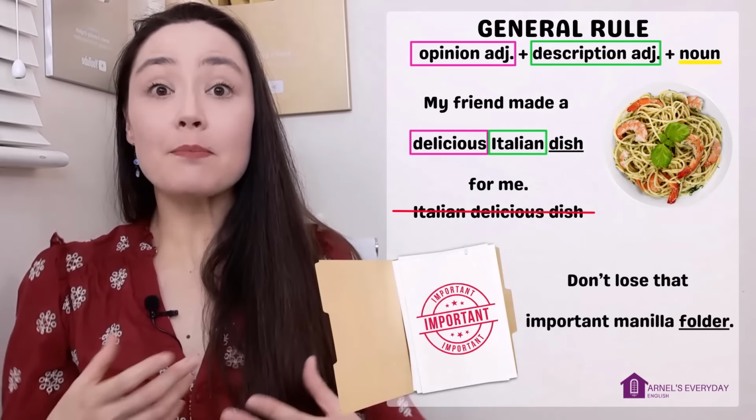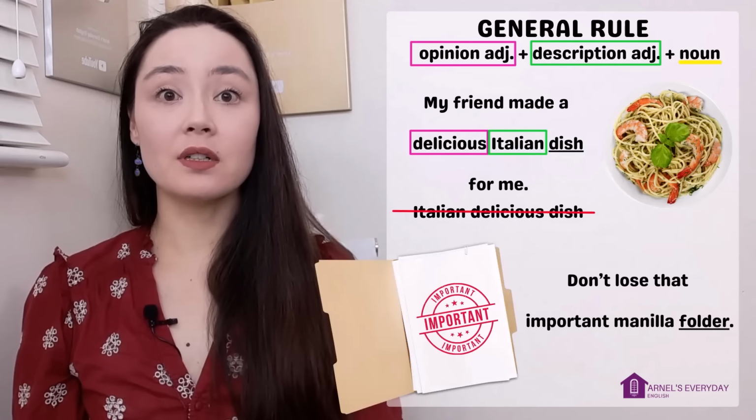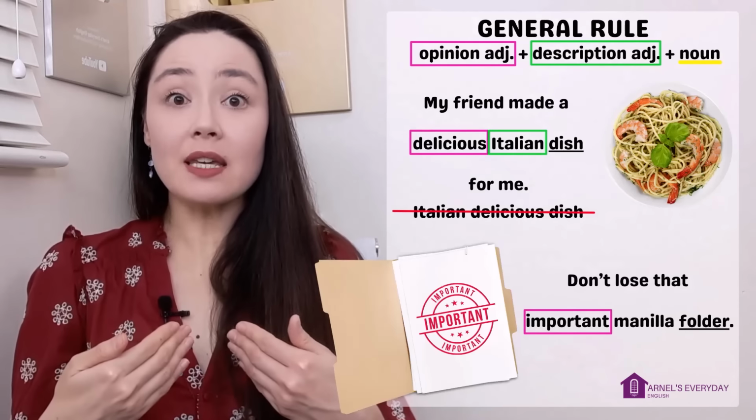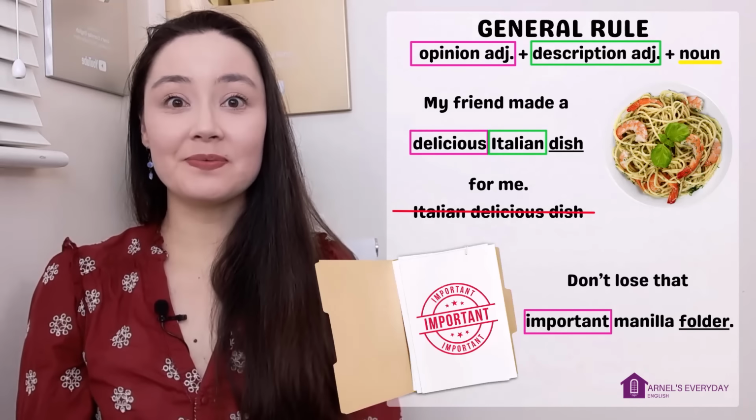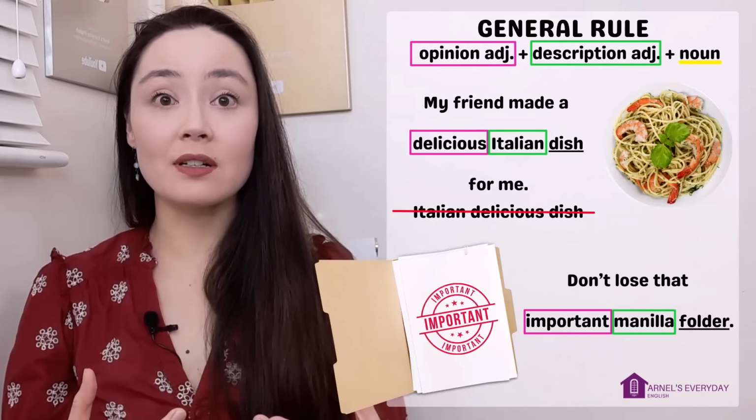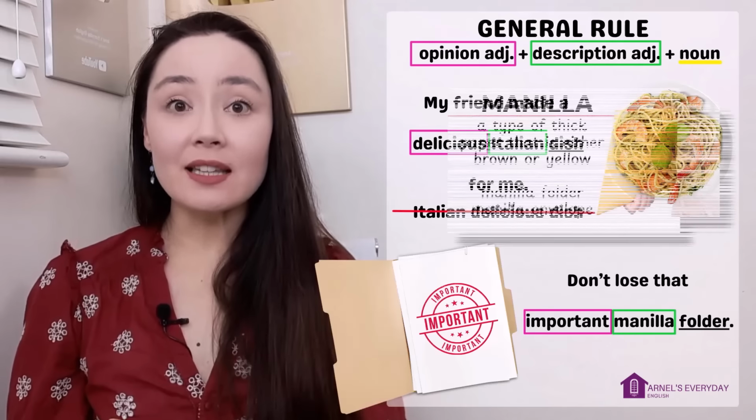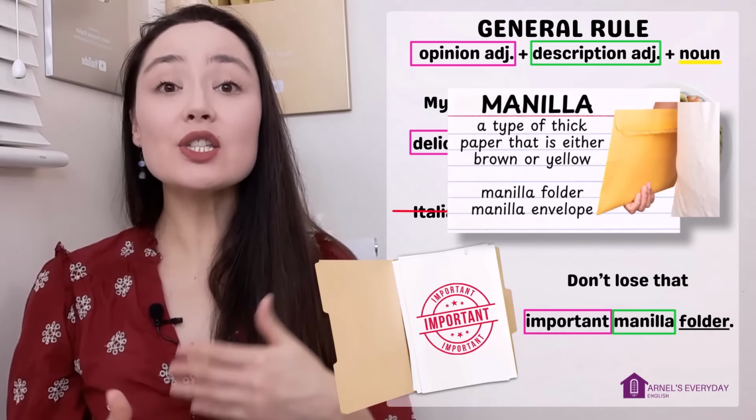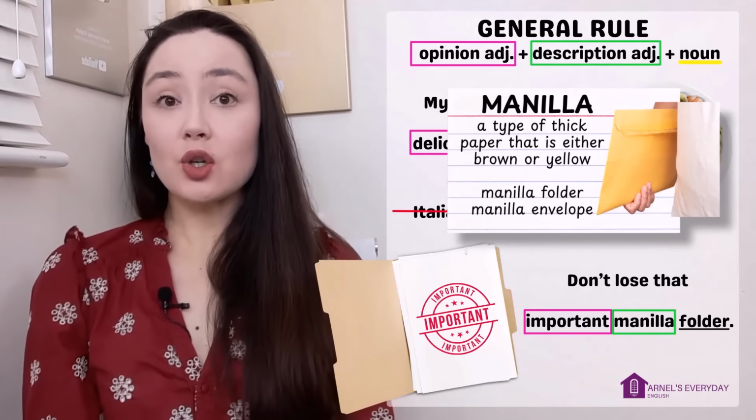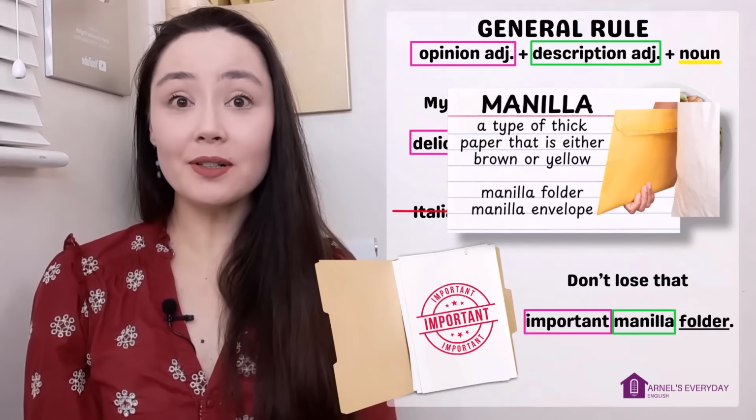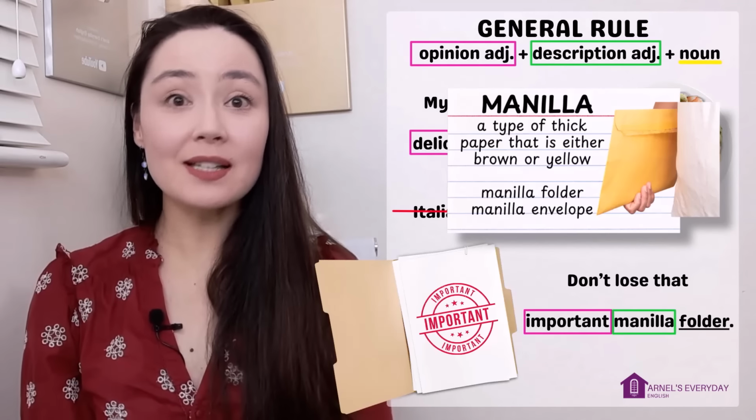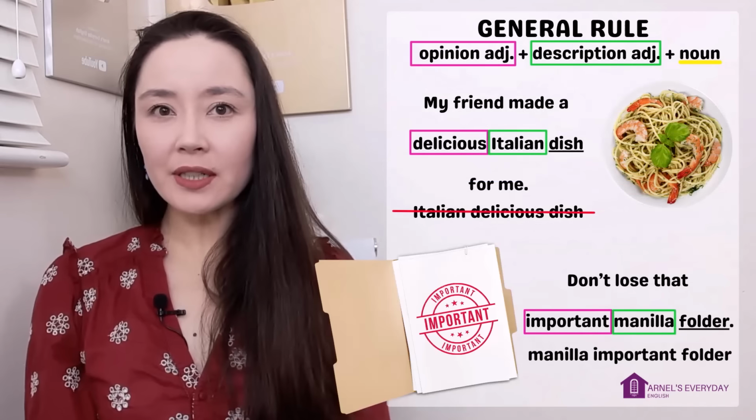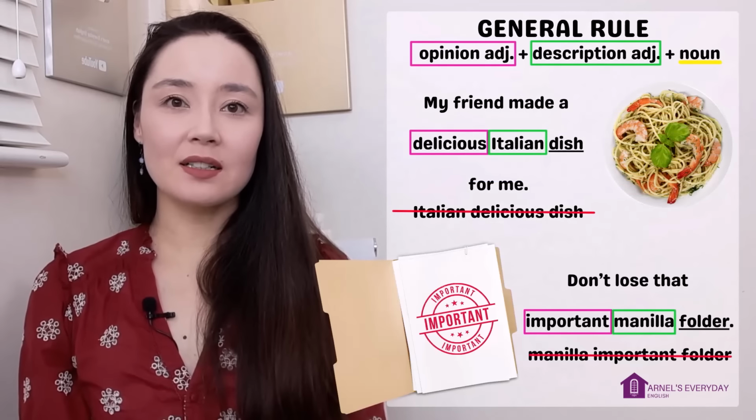Don't lose that important manila folder. Important is an opinion adjective. It's important to me, maybe not to you. Manila is a description. And when we say manila, manila means a type of thick paper. It's usually yellow or brown. So you can have a manila folder or a manila envelope, something like that. A manila important folder? That doesn't work.